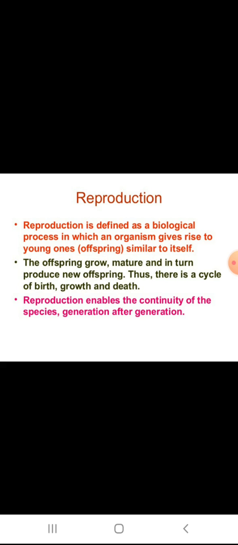So, first, offspring means the new individual, the young one. It gets matured, and in turn produces new offspring. Then after that, it will become old and it will die. Reproduction enables the continuity of the species generation after generation. So, generation by generation it will reproduce.